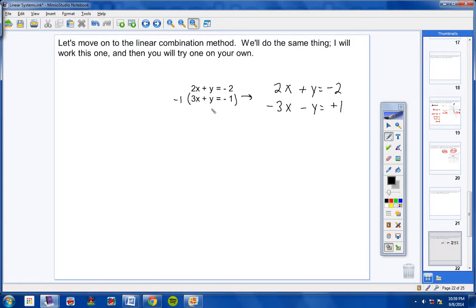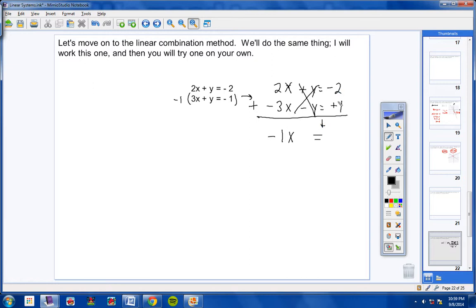If you're weak with multiplying positive and negative numbers, then use your calculator. Okay, nothing wrong with that. And now we're going to add these 2 equations together. And by the way, if you're weak with adding signed numbers, then use your calculator. 2 plus a -3 is -1x. A positive y plus a negative y is nothing. They cancel out. Then bring down your equal sign, okay?